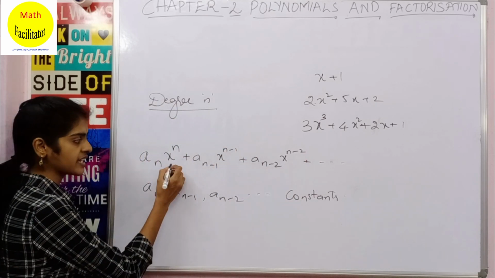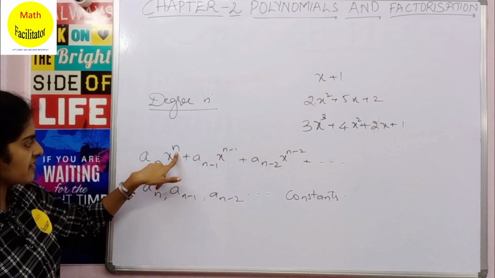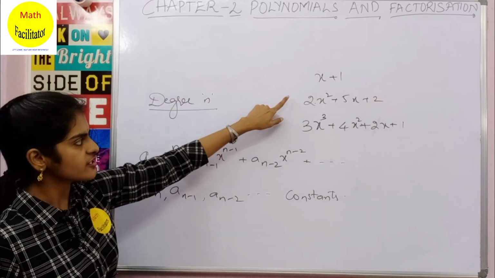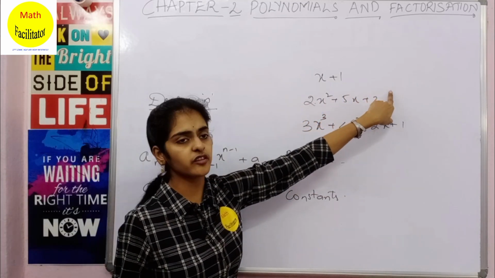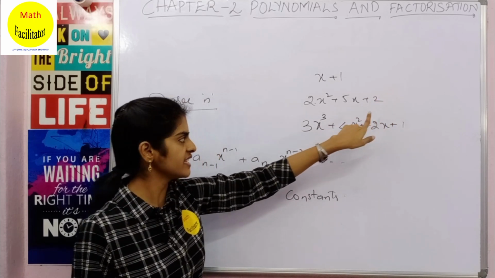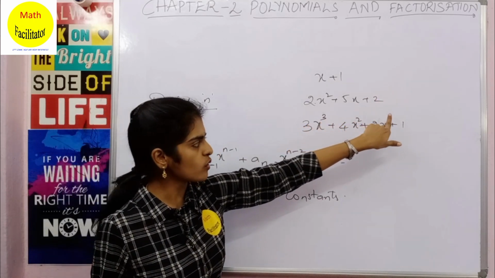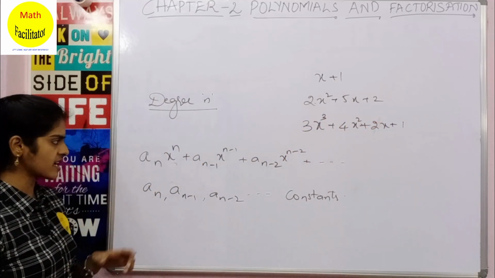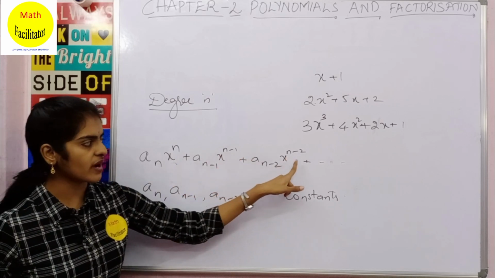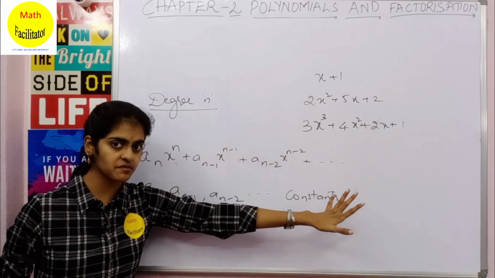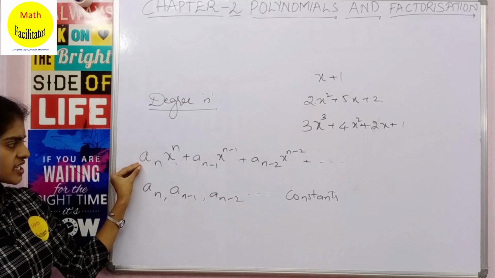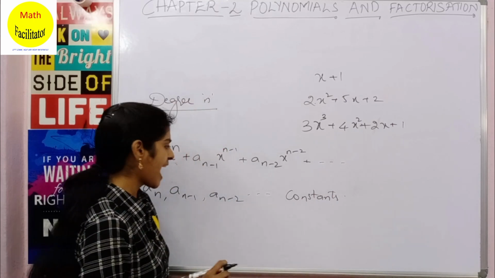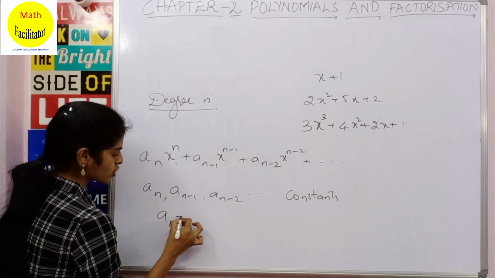Firstly, let us compare the variables. Here you can see the power is n, n minus 1, n minus 2, n minus 3 and so on. Here you can see the power of the variable is 3, 2, 1, that means it is reducing by 1. The same thing we have written here: the power of the variables is reducing by 1. Also, here the coefficients we are taking as an minus 1, an minus 2 and so on. And the condition is that an should not be equal to 0.